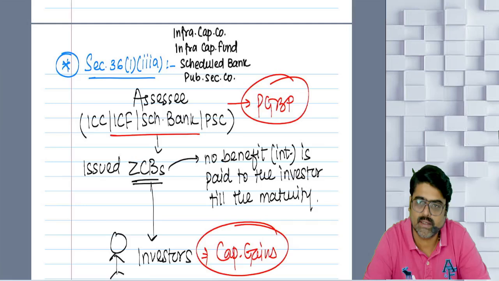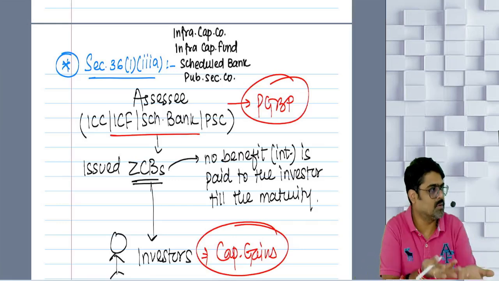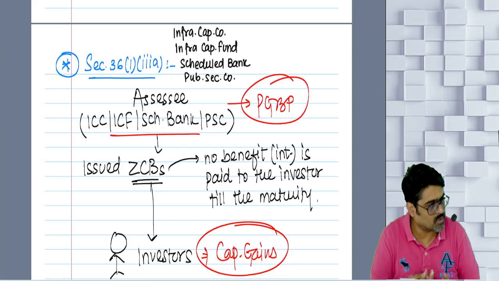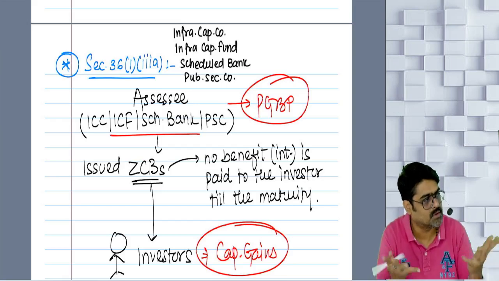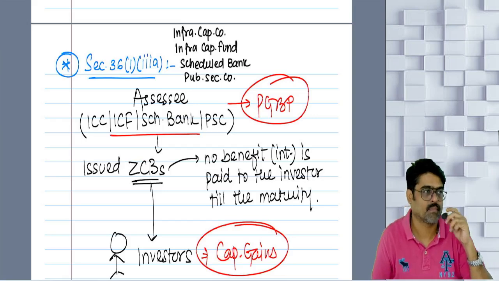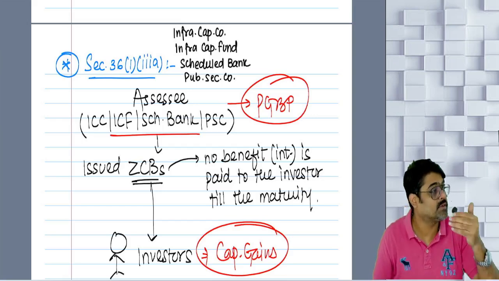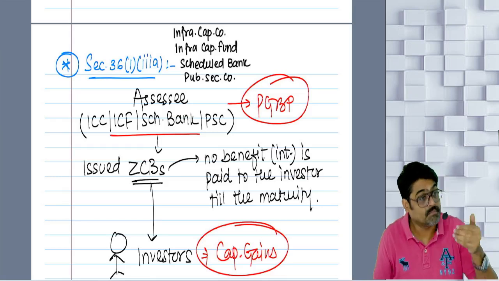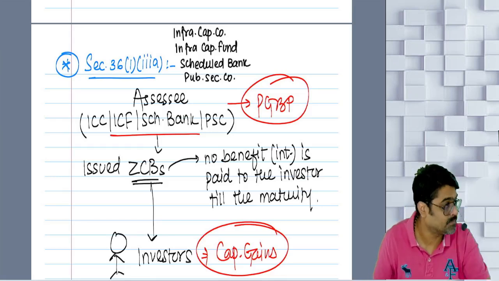So will you get any interest on these bonds? No. Then why would you buy it? If I am issuing zero coupon bonds, you are an investor, you have money to invest, will you buy zero coupon bonds if I will not give you interest? Still people buy, because it is issued at heavy discount and maturity happens at par.